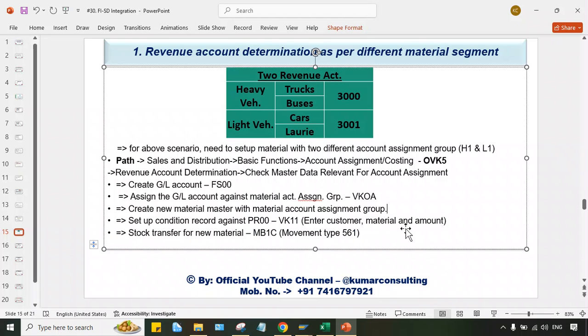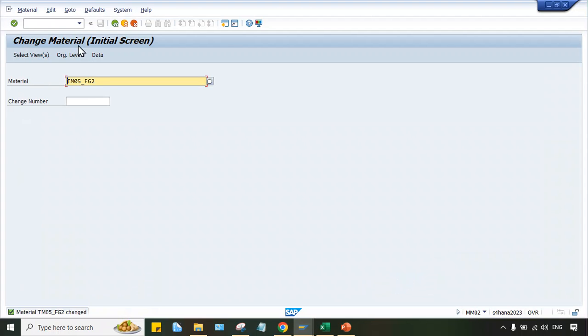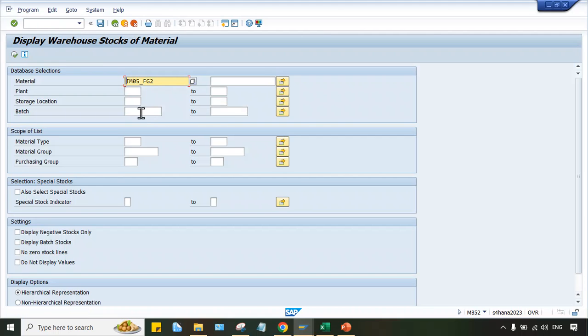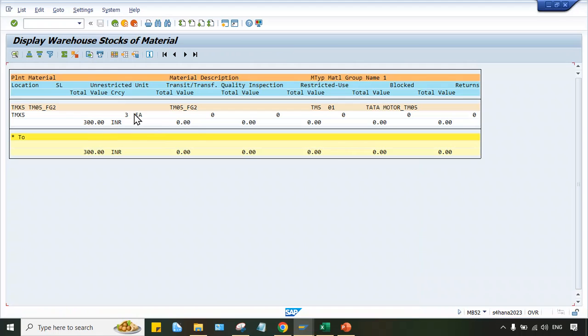Stock transfer for new material, MB1C. So stock transfer MB1C and MB52. Can I check here? Go to slash MB52. Material is there or not? So 3 quantities are there. I'll test with 3 quantity itself.